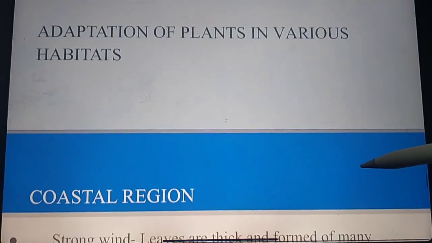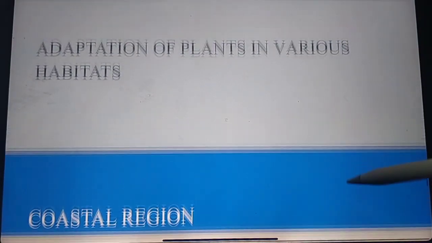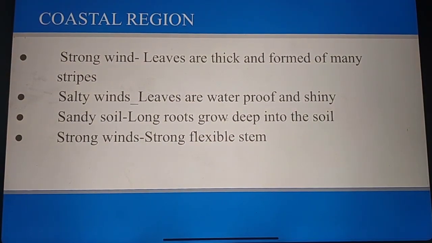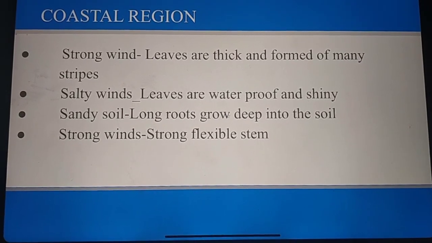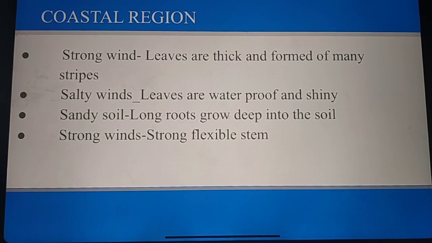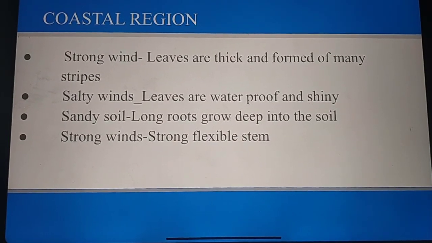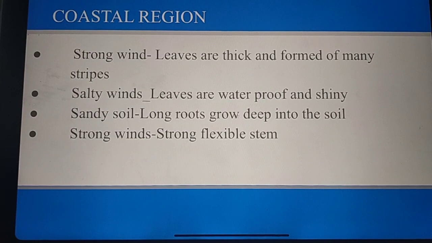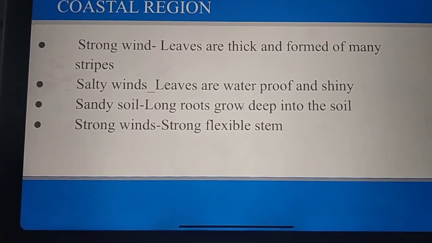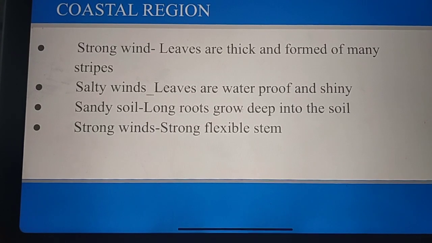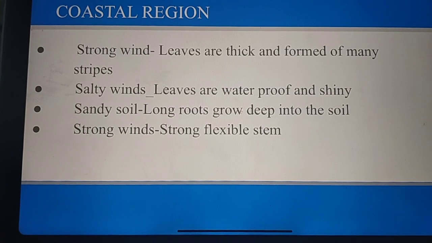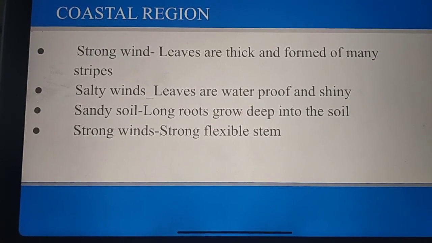Next, we can see adaptation of plants in various habitats. First, we can see coastal regions. In coastal regions, the winds are salty and strong, the temperature is hot, and the soil is loose and sandy. So in order to adapt to these climatic conditions, they need some adaptation. The leaves are thick and have many long stripes, which helps to tolerate strong winds. There are salty winds, as I told you. The leaves are waterproof and shiny, so the leaves do not dry out in salty winds.